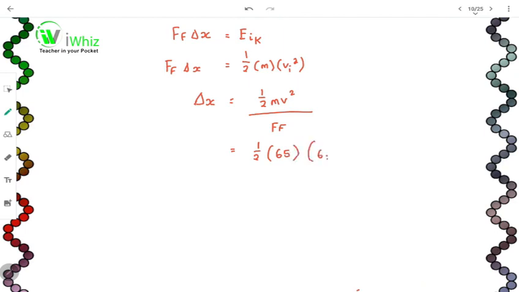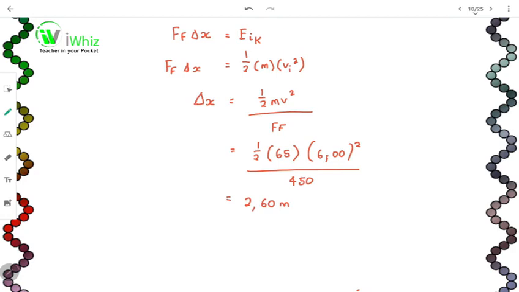His initial velocity was 6, all squared, all over 450, which was your force of friction. Do you remember we calculated the force of friction? They said that it was 450. So this is going to be equal to 2.60 meters.